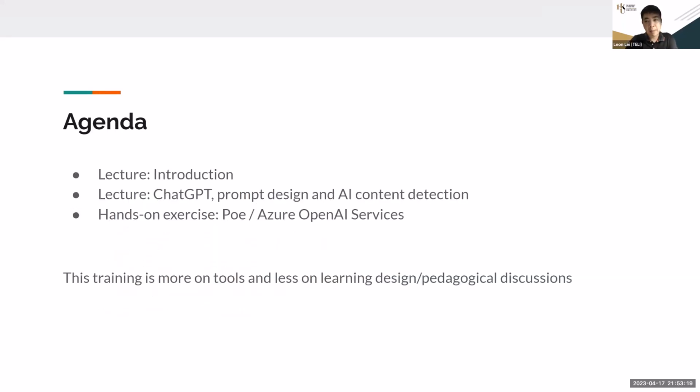And we will spend some time on some introduction first and jump into ChatGPT, in particular the prompt design. How should we write the instructions? How should we inform computers to do the work? As far as we know, we can now use Microsoft Cloud to access OpenAI services. That is the ChatGPT. And we will go through some of the demonstrations through this workshop.